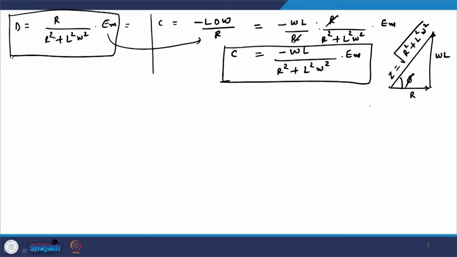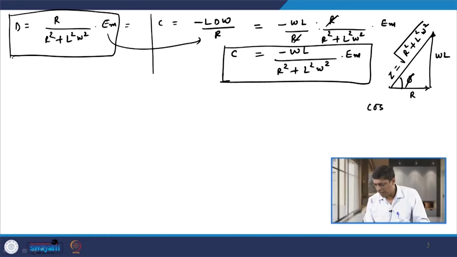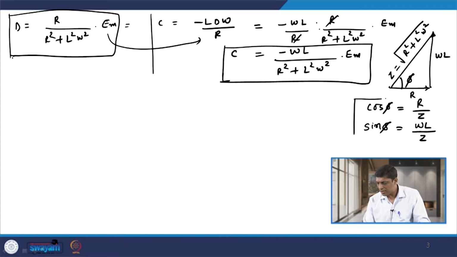In this impedance triangle, if I take cos of phi, then that is given by R divided by Z, and if I take sin of phi, then that is given by omega L divided by Z. So, these two equations are important.